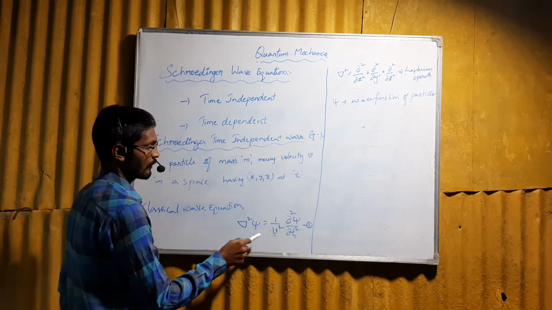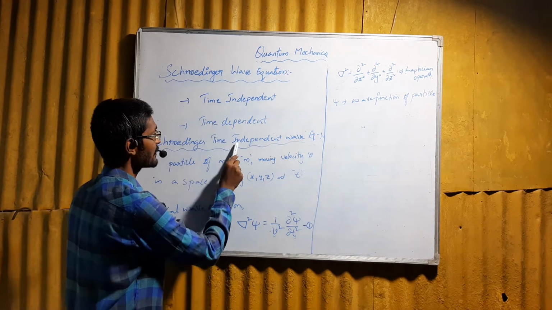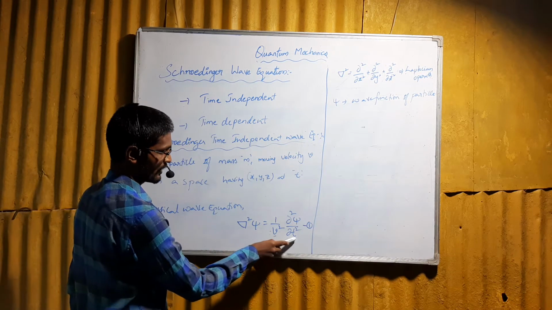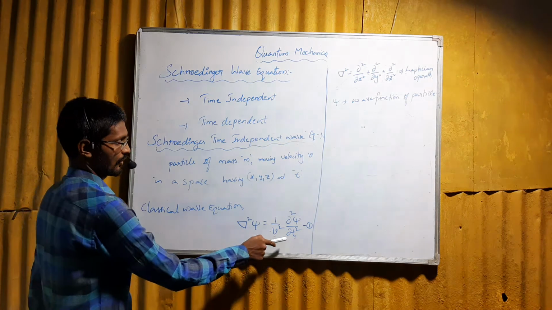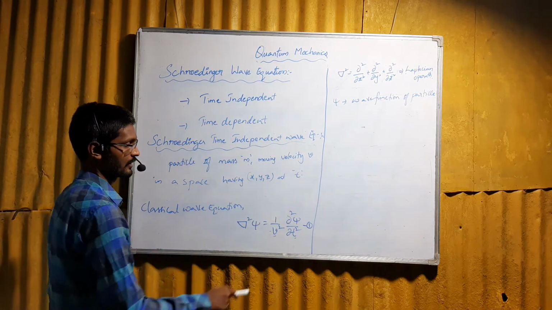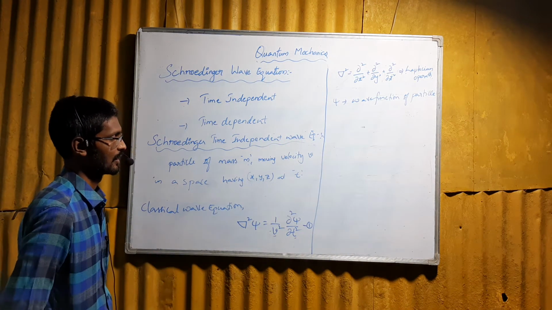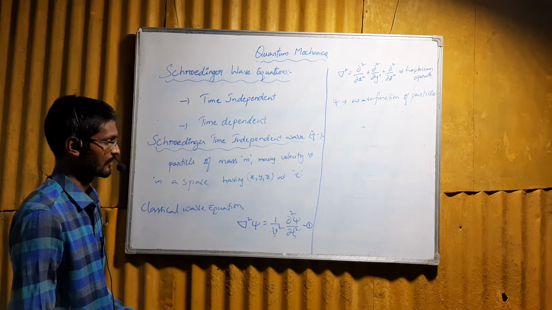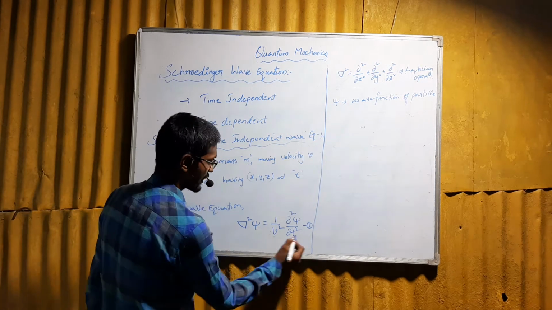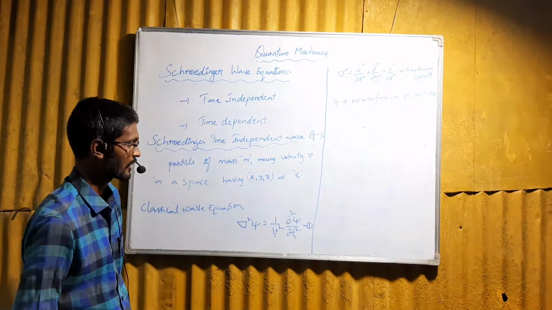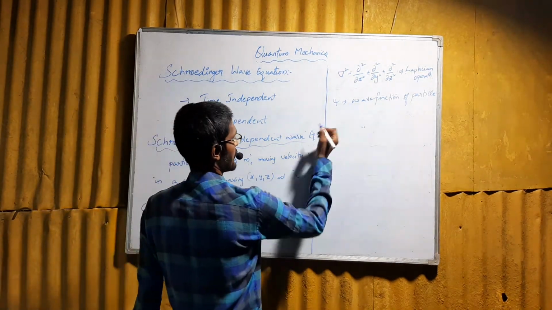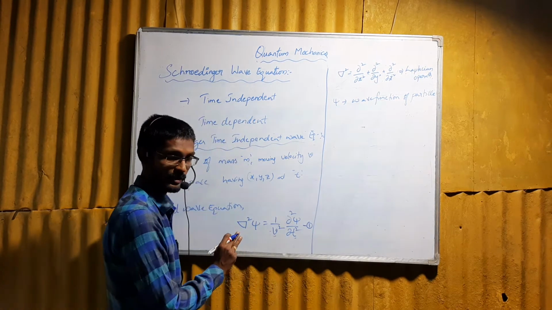Now, by using equation 1, we need to derive the Schrödinger time independent wave equation. Equation 1 is dependent on time t, so we need to make it time independent. Equation 1 resembles a second order differential equation, and we know that every second order differential equation has a solution.